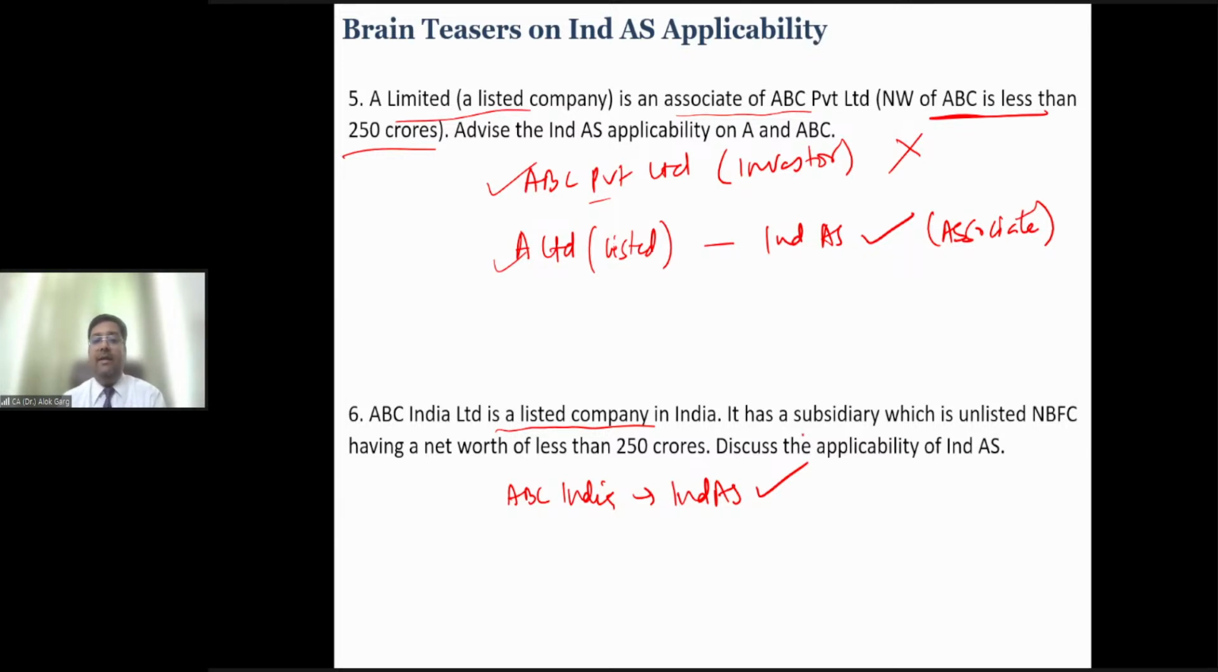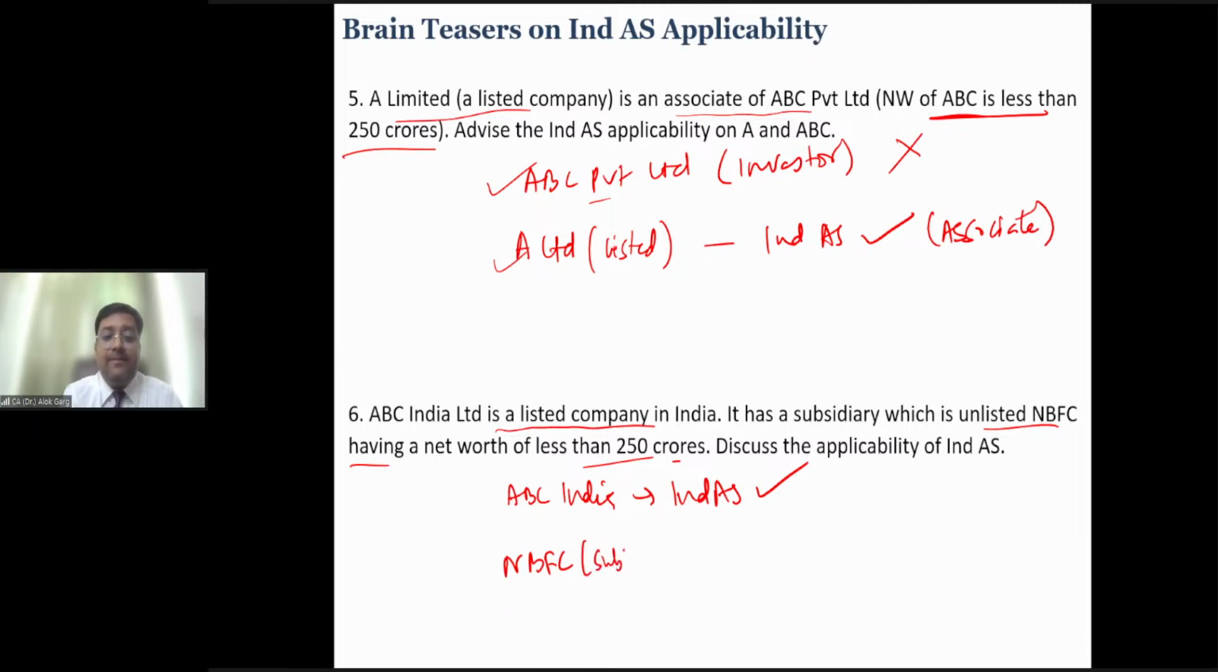So ABC India Limited is a listed company in India. It has a subsidiary which is unlisted NBFC having a net worth of less than 250 crores. So unlisted NBFC and net worth is also less than 250 crore. So this NBFC, going by its own criteria, Ind AS not applicable. Why? Because it is unlisted. Second, net worth is less than 250 crores, right?